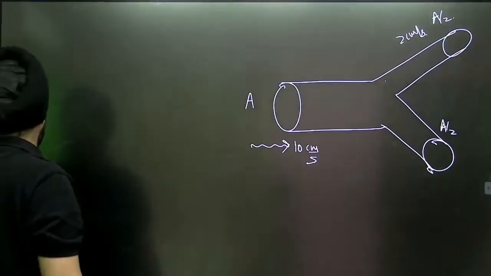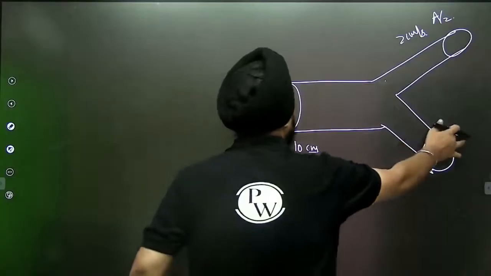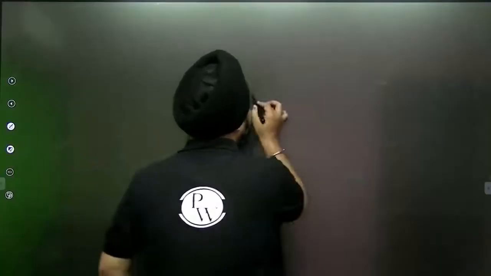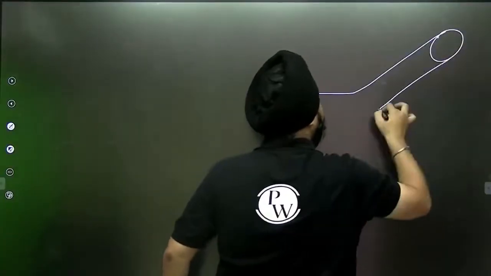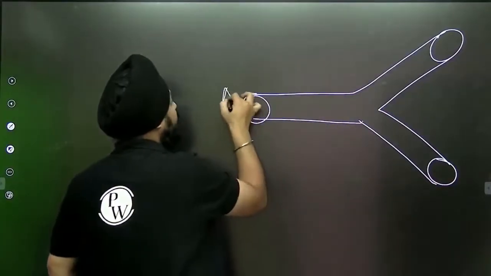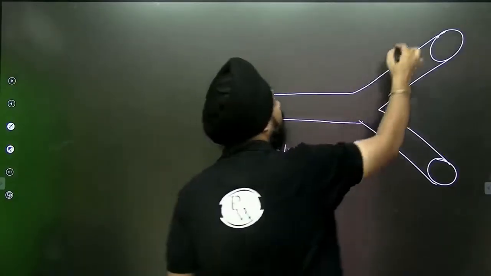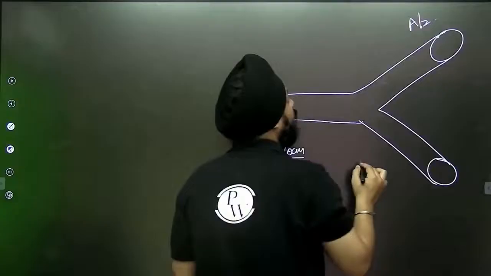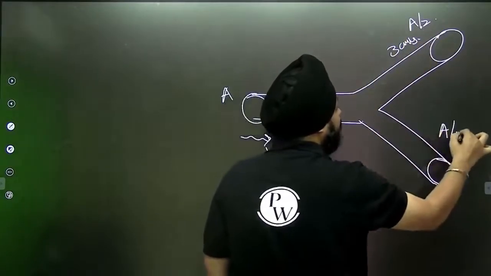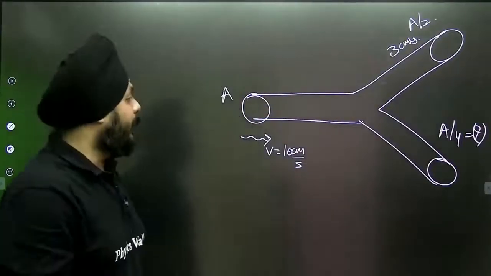I'm sorry, let me write this question again. Suppose this area of cross section is A, and the velocity of the fluid is 10 centimeter per second. Here the area is A by 2, and the velocity, consider it as 3 centimeter per second. Here suppose it is A by 4. What will be the speed of the fluid?